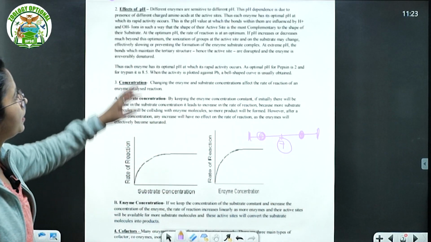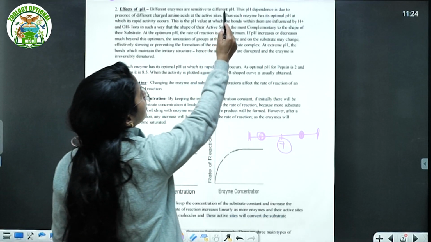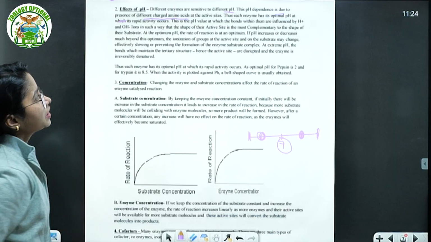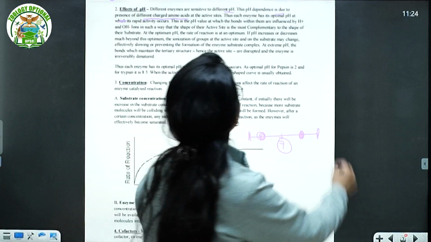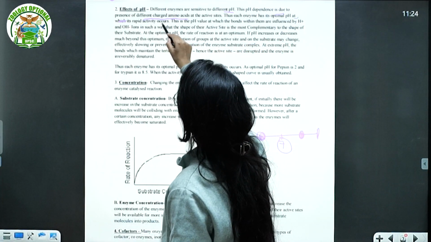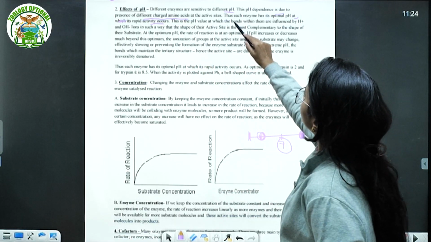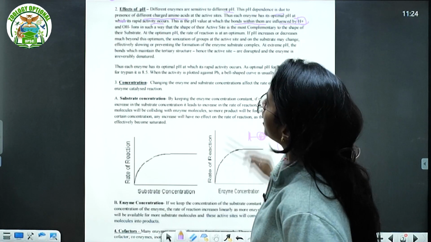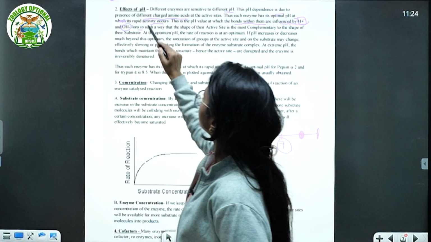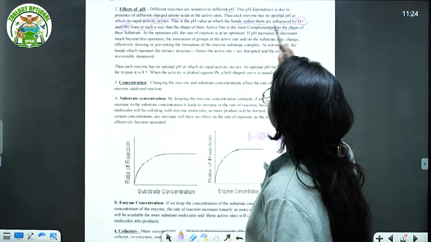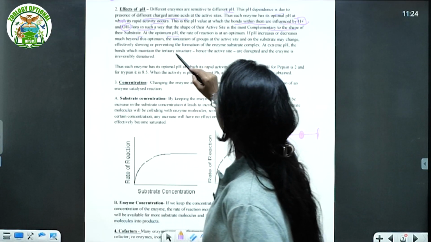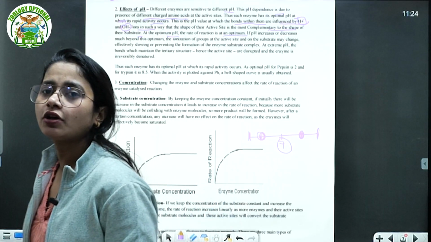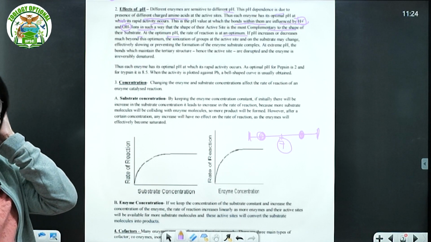So that is the thing. Different enzymes are sensitive to different pH. This pH dependence is due to the presence of different charged amino acids at the active site. Thus each enzyme has an optimal pH at which its rapid activity occurs. This is the pH value at which the bonds within them are influenced by the H plus ion and OH minus ion concentration, complementary to the shape of the substrate. At the optimum pH, the rate of reaction is optimum. If pH increases or decreases, depending on the type of enzyme, of course the enzymatic activity decreases.